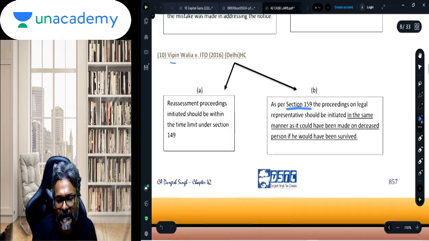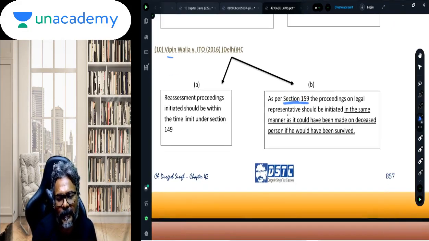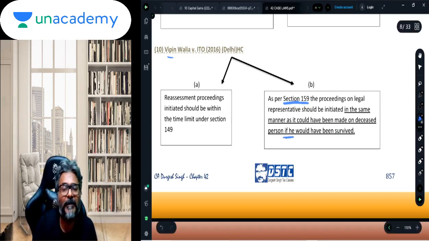So 159 says what? The proceedings on the legal representative should be initiated in the same manner as it could have been made on the deceased person if he would have survived.